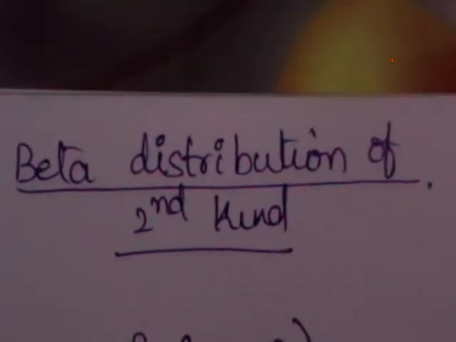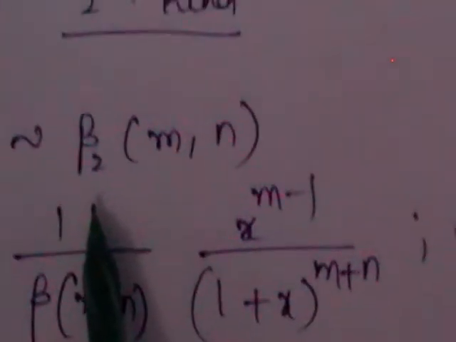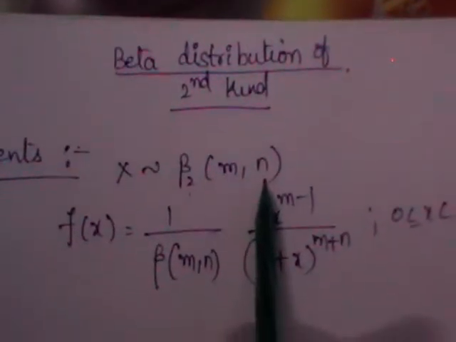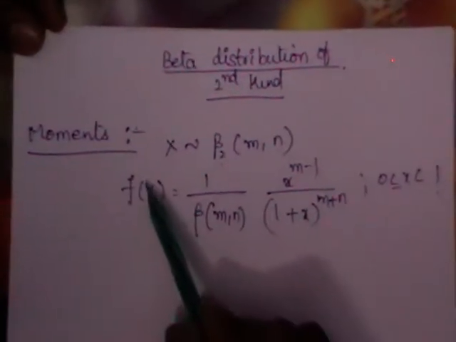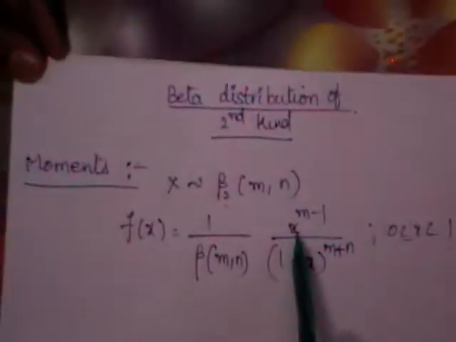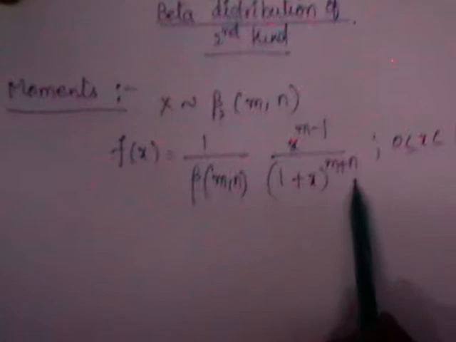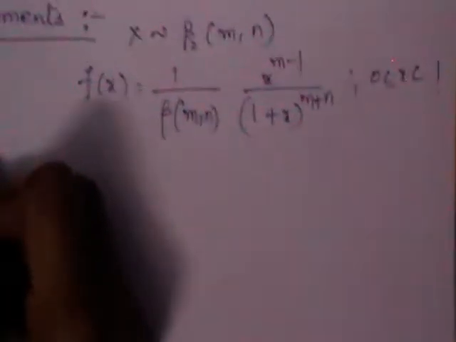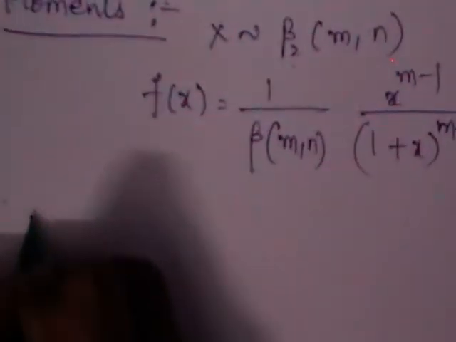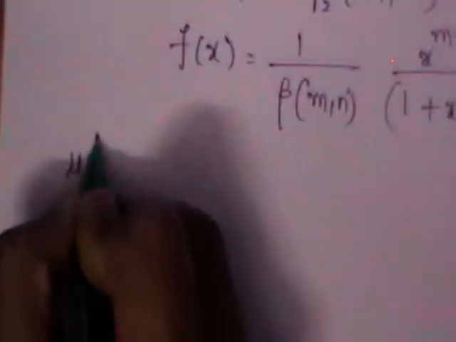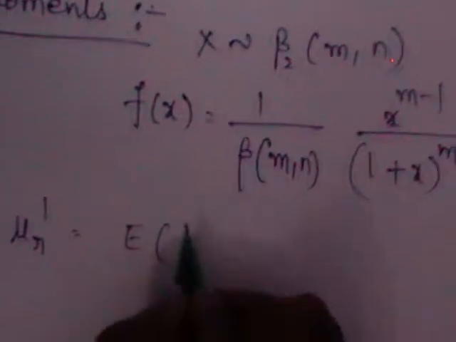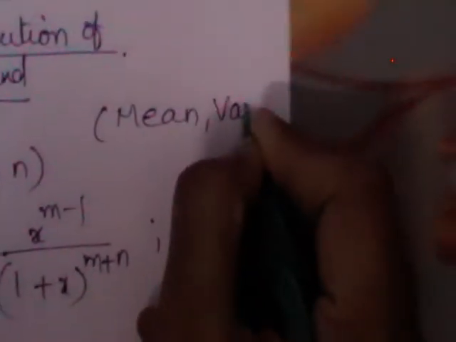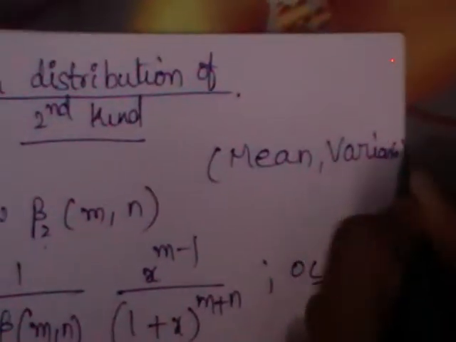So let us discuss the moments of beta distribution of second kind. If x is a beta 2 variate with parameters m, n, this is the PDF: f(x) = 1/β(m,n) · x^(m-1)/(1+x)^(m+n). Moments means, in continuous distributions, we calculate the non-central moments, that is, the rth non-central moment. Moreover, here we are going to calculate only the mean and variance, not all four moments.